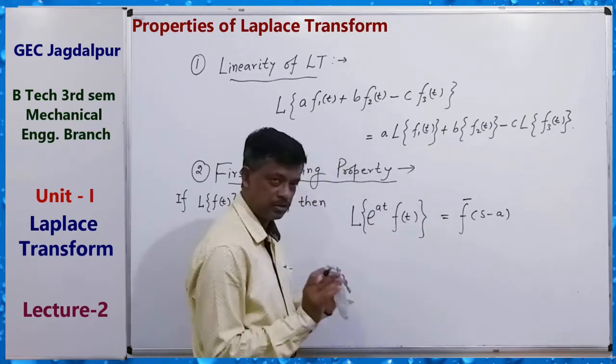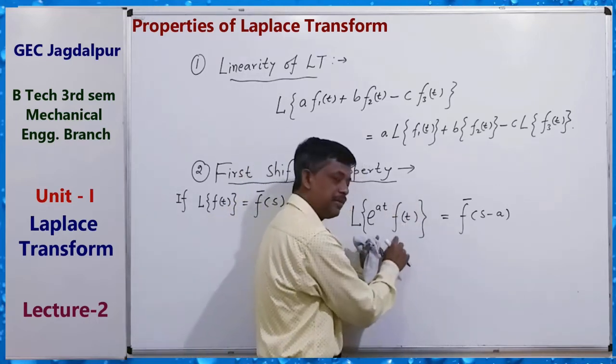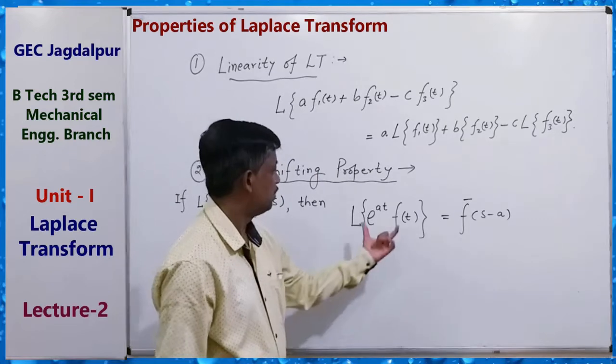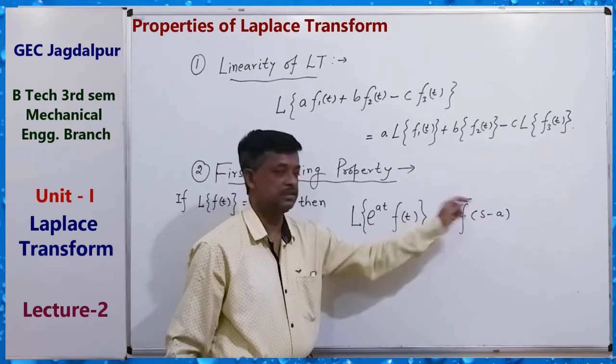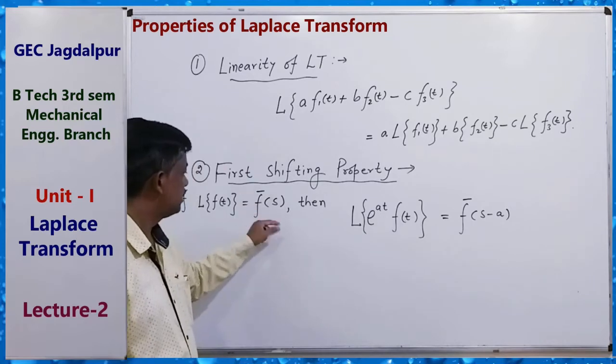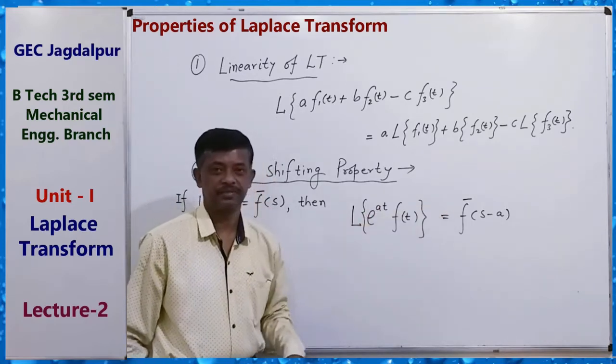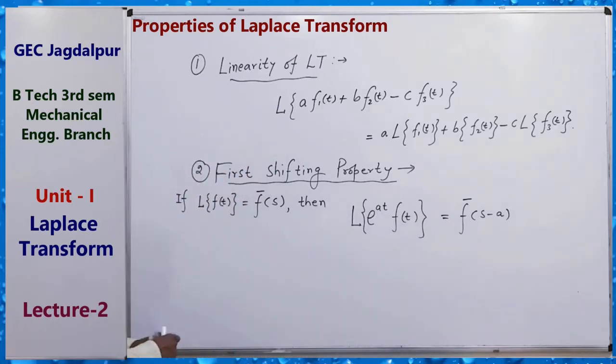Clear? So if we know the Laplace transform of f(t), then we can find the Laplace transform of this: if it is f bar s, then just replace s by s minus a. So this is the first shifting property.